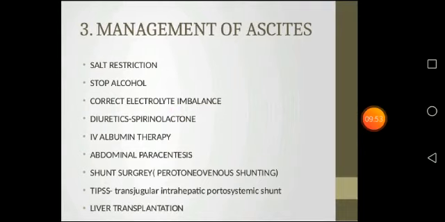Next, the management of ascites. The first one is salt restriction, stop alcohol, correct electrolyte imbalance, diuretics such as spironolactone, IV albumin therapy, abdominal paracentesis. Abdominal paracentesis is a procedure to remove the excess fluid from the peritoneal cavity. Then surgery, that is peritoneovenous shunting. Then TIPS, that is transjugular intrahepatic portosystemic shunt. The liver transplantation.